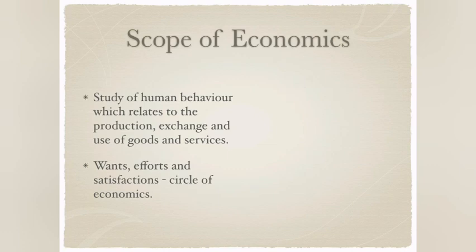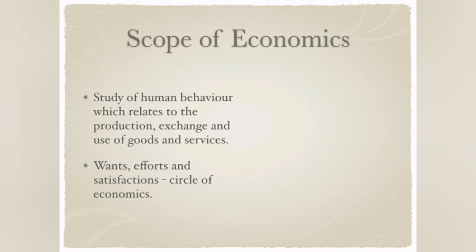So if we look at the scope of economics, economics is a social science, as they mostly conclude for each and everything, that finally it stands with the social science.